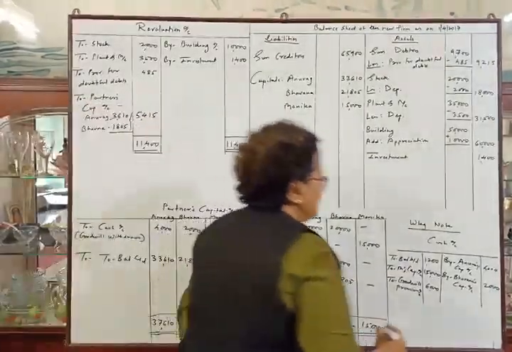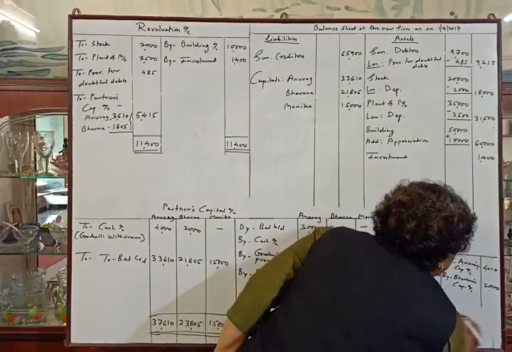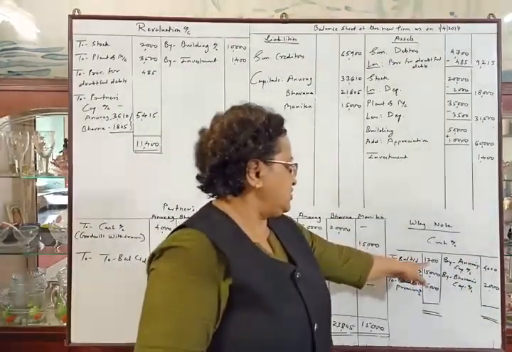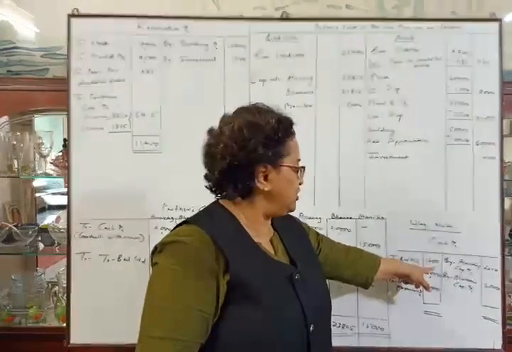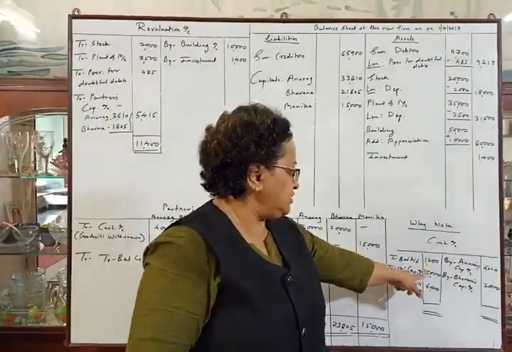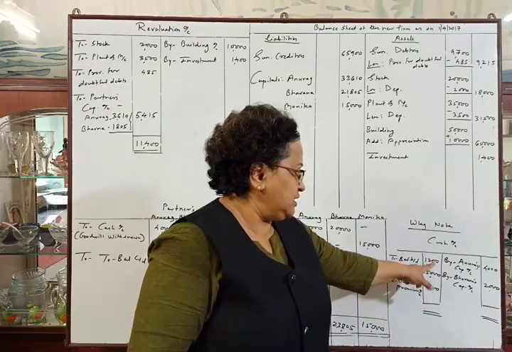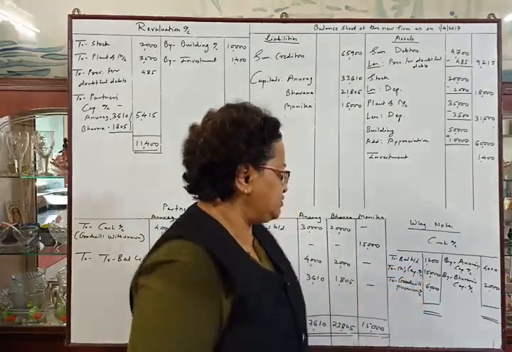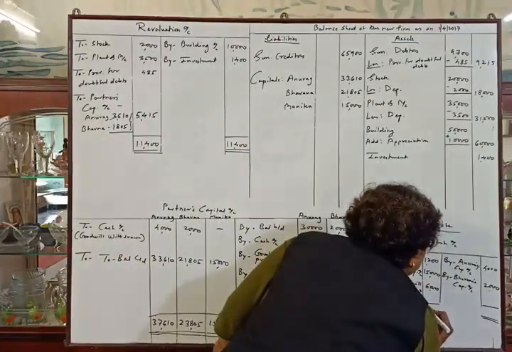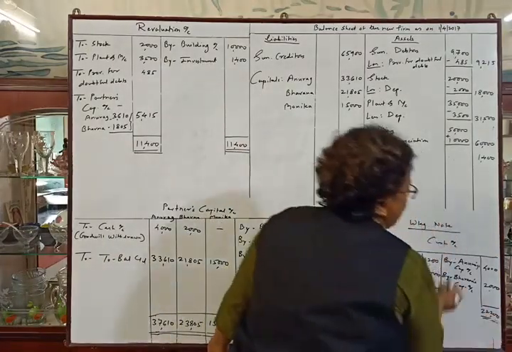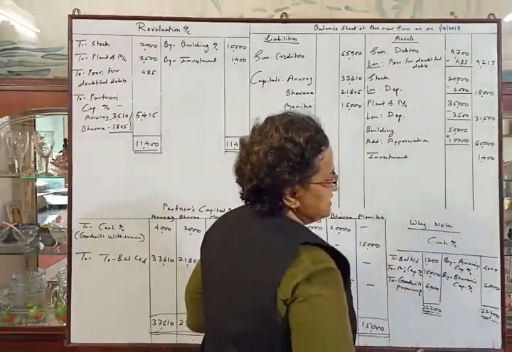Now we have to tally the cash account here, which is in the working note. Balance of cash account was rupees 1,200. The new partner brought capital and goodwill, that is rupees 21,000. 1,200 plus 21,000 means 22,200. Partners withdrew the amount of rupees 6,000.